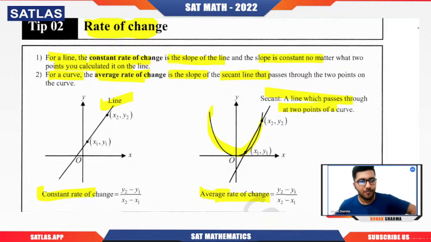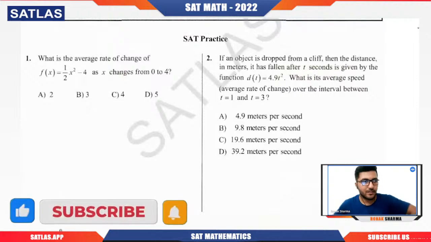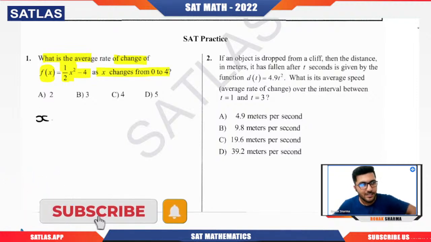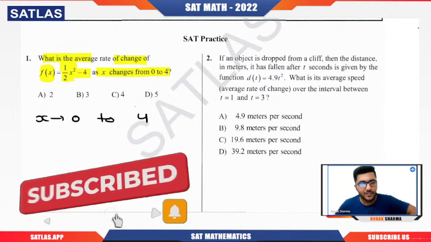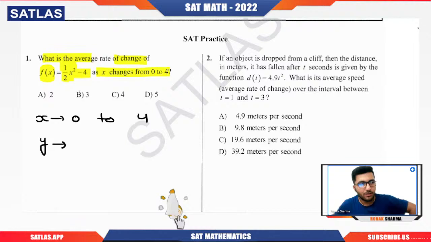Okay, I hope it is clear. So now we will move on to the next question, related to the rate of change. What is the average rate of change for the function f(x) = 1/2 x² - 4 as x changes from 0 to 4? For rate of change we need the y values also, because it is change in y divided by change in x. So for x equal to 0, what is the value of y? That is f(0), and this will be f(4).